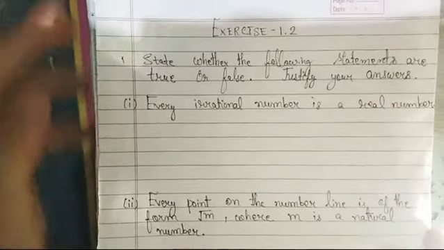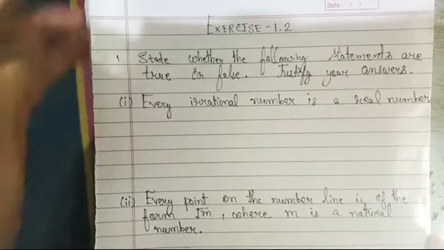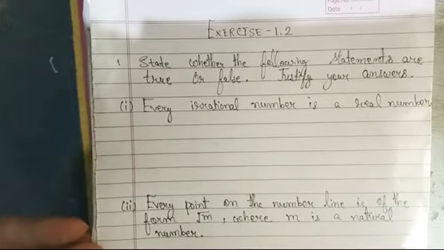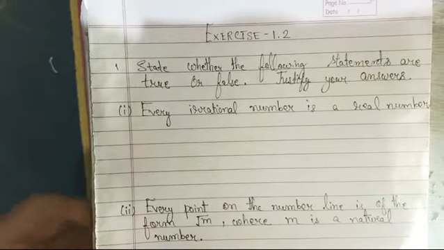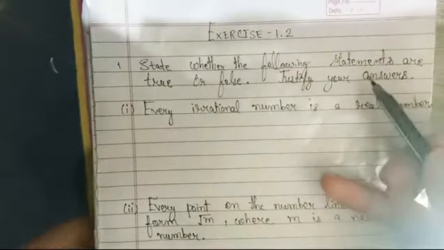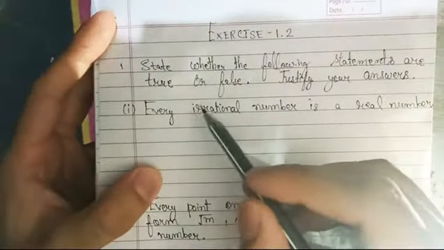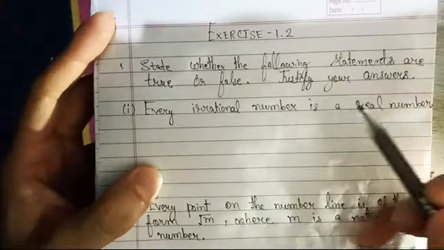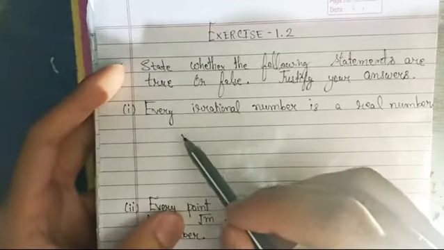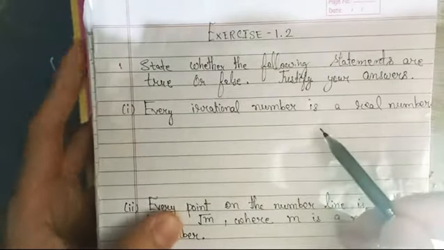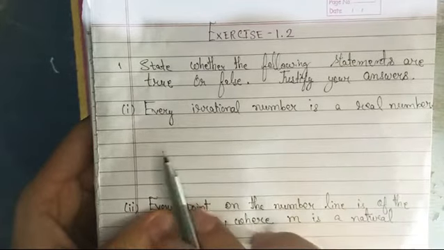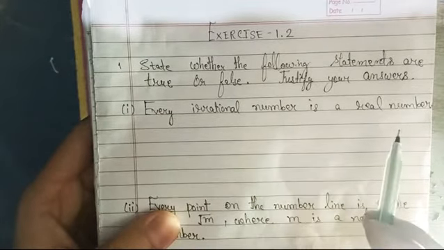Today we will proceed with our next exercise 1.2. So the first question of exercise 1.2 is: state whether the following statements are true or false. Justify your answers. The first one: every irrational number is a real number.